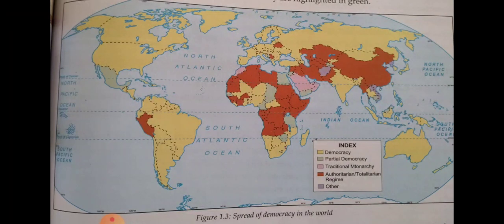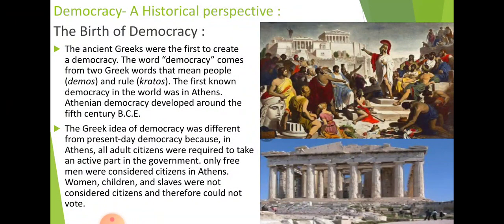So first of all we have to see about the birth of democracy, how democracy took birth, or how it got started. Basically, as you know very well, democracy is a Greek word. Democracy came from two Greek words, demos and kratos. Demos means people, and kratos means rule. These were introduced by the Greeks.